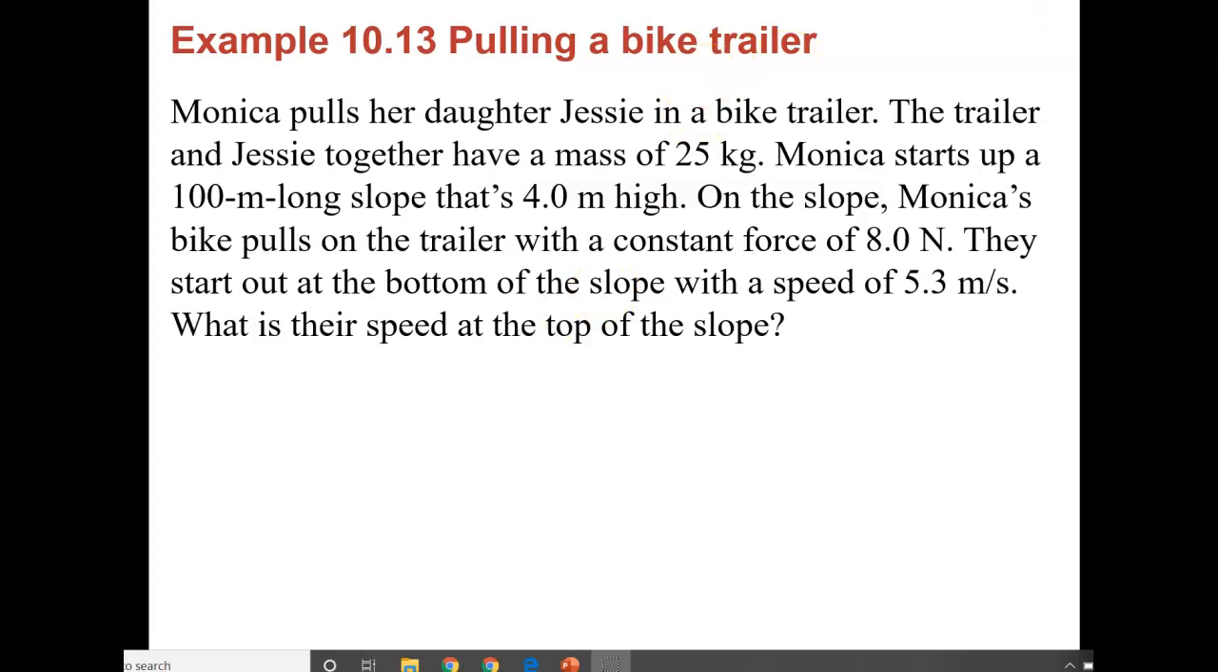So Monica is pulling her daughter Jessie in the bike trailer. Combined, they have a mass of 25 kilograms. Monica starts up a 100-meter long slope that is 4 meters high. On the slope, the bike pulls on the trailer with a constant force of 8 newtons. They start at the bottom of the slope with a speed of 5.3 meters per second. What's their speed at the top?